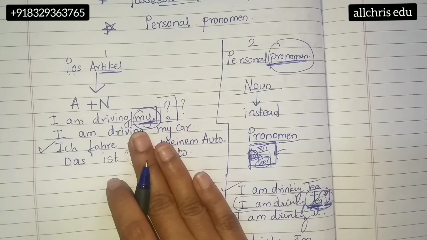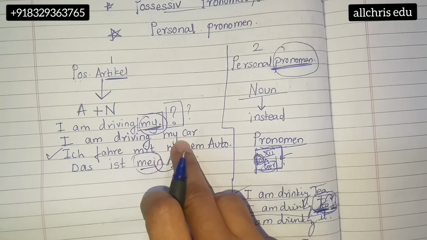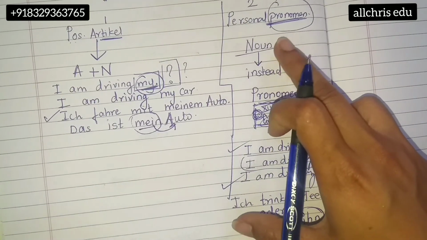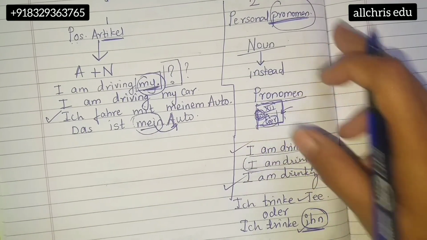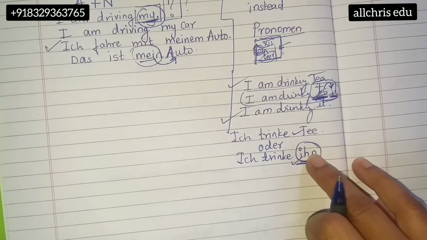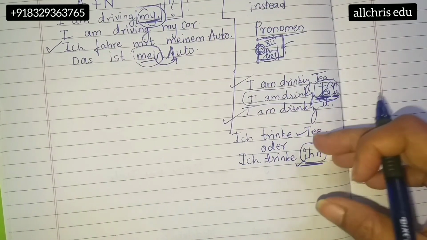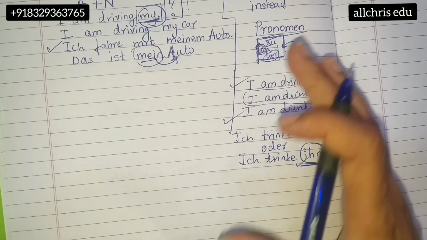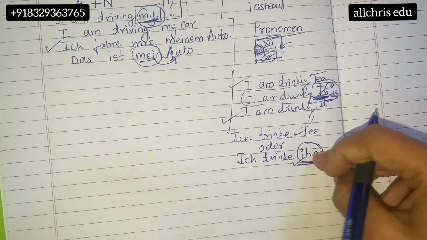That is the difference between a personal pronoun and a possessive article or possessive pronoun. A possessive article always comes with a noun after it. And what about a personal pronoun? We have to write a pronoun instead of that noun. So the personal pronoun is in the picture. Ich, du, er, sie, es, all these are personal pronouns. Exactly after that word, a noun doesn't come. Either you put a noun or you put a pronoun. This is how it is.